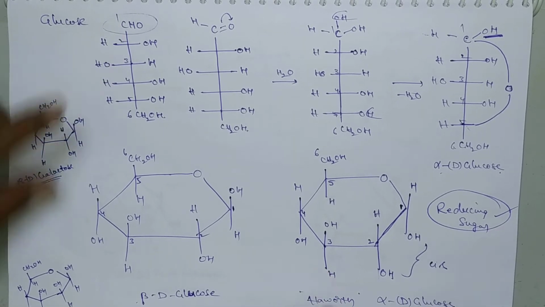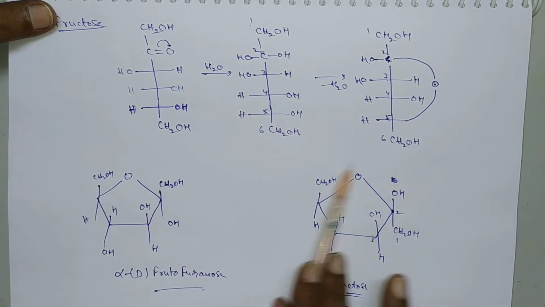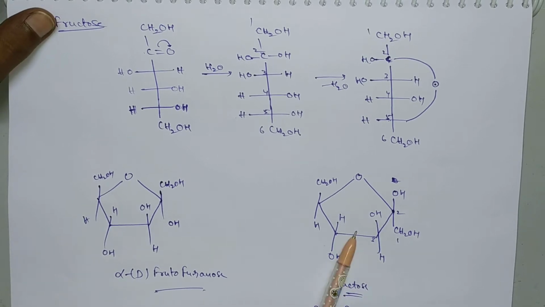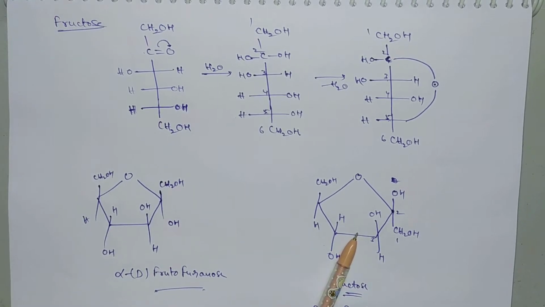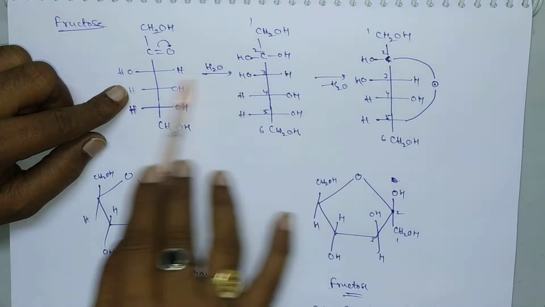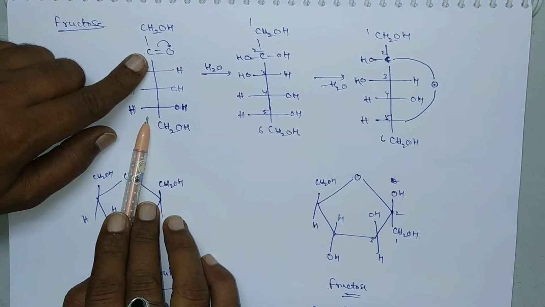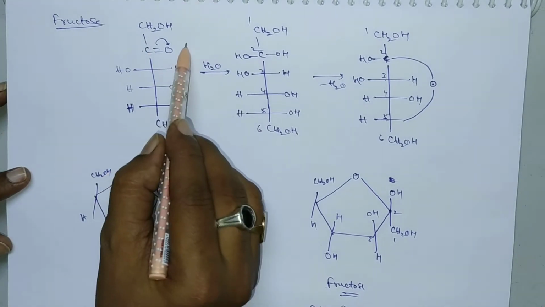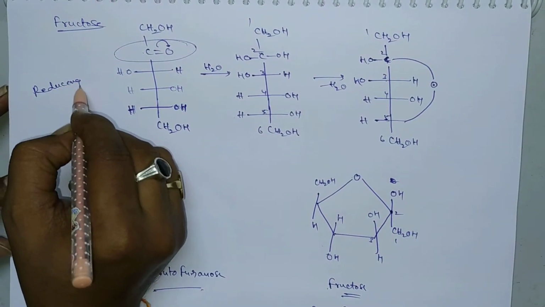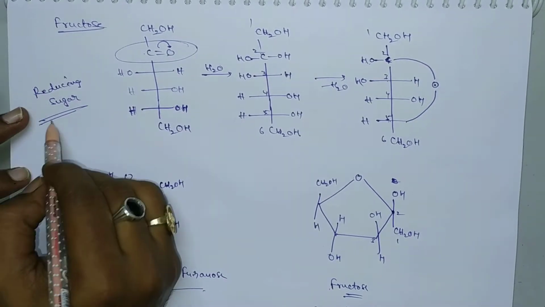Clear? And what about fructose? In the case of fructose also, the cyclic structure has no aldehyde group or keto group. By adding Fehling's reagent or Tollens reagent and heating, in the backward direction it will convert into the open chain structure. In this open chain structure, it consists of a ketone. Remember carefully, even though it consists of a keto group, this will be a reducing sugar.